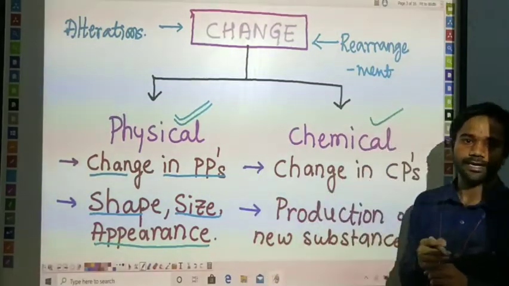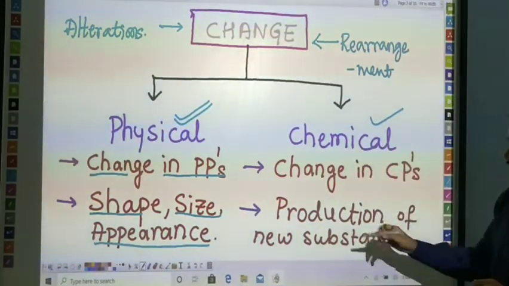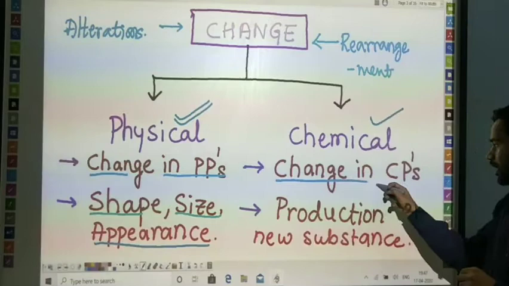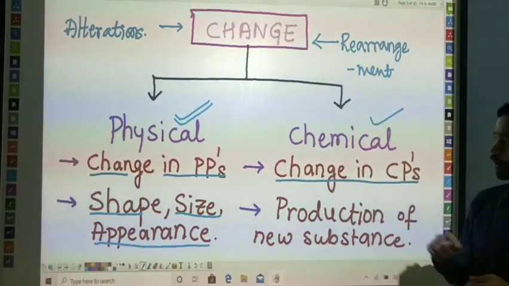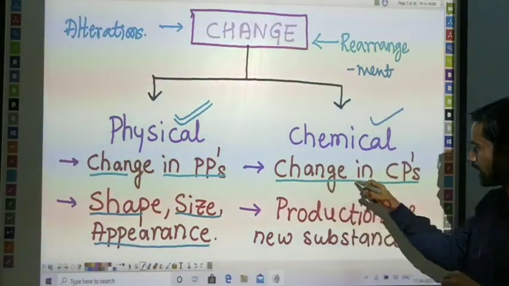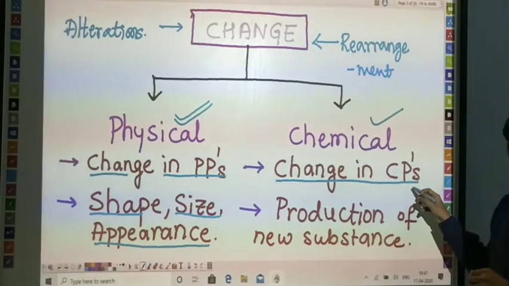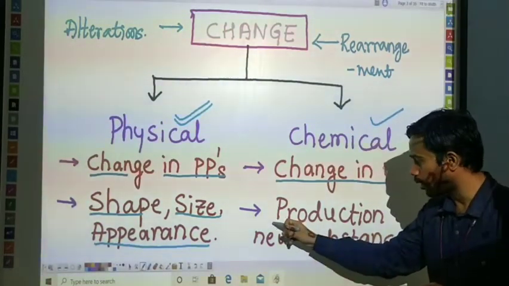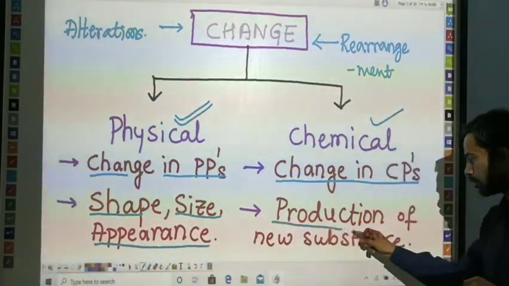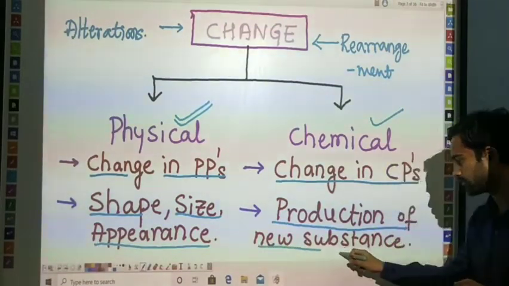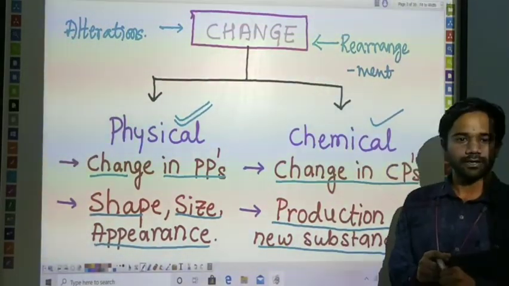Let's see the second type, chemical change. The change occurs in the chemical properties. What do you mean by chemical change? Change in the chemical properties. Another point is the production of new substances. That is known as a chemical change.